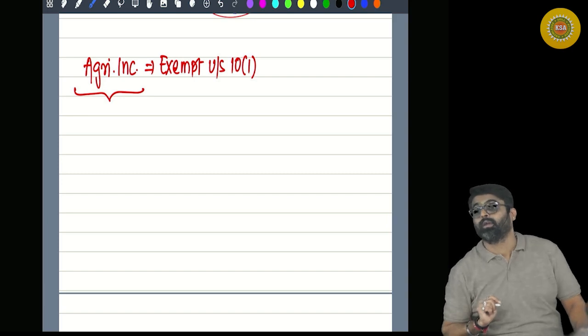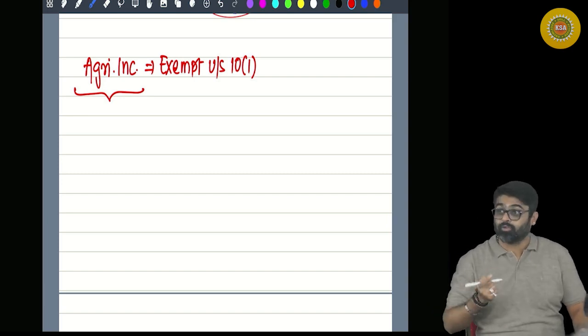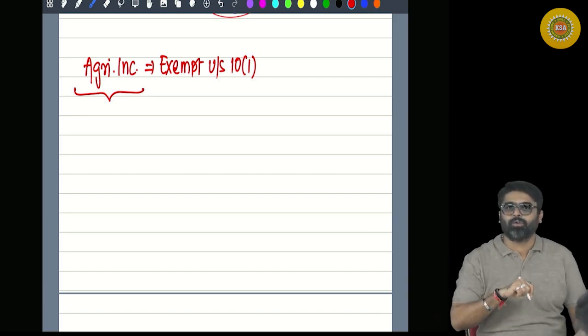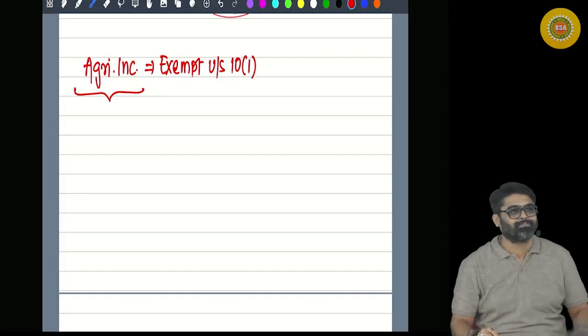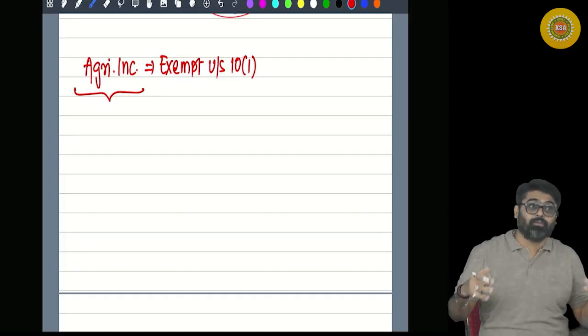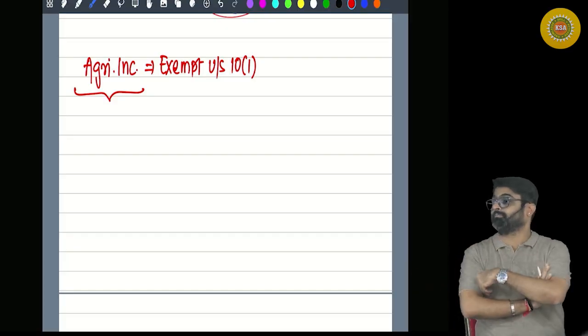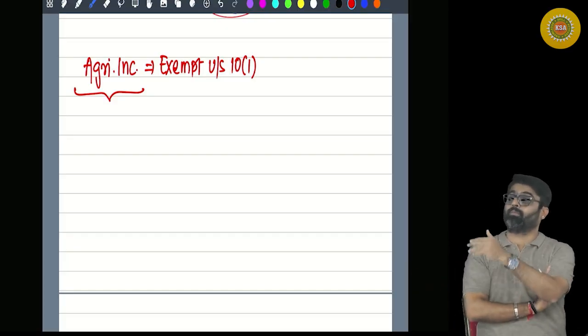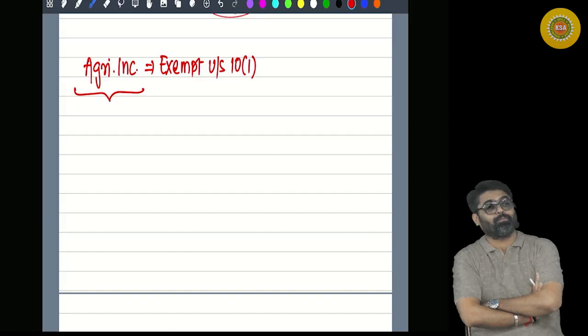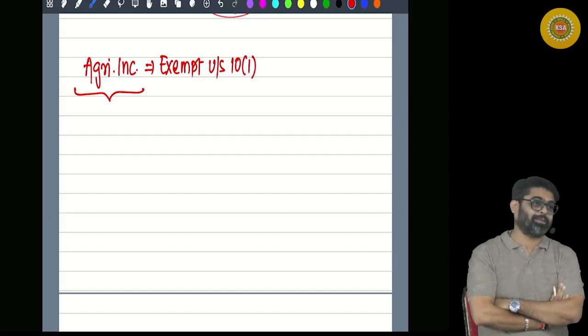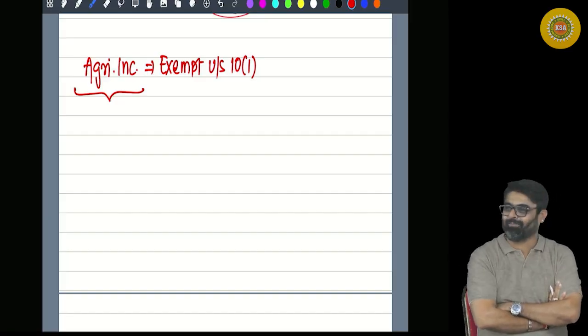Is it taxable for me? Yes. So what I will do, I will start teaching you from my farm. I am giving the coaching from my agricultural farm. So whatever income by teaching I am earning on my agricultural farm is my agricultural income, fully exempt.